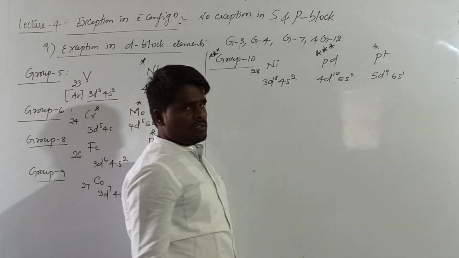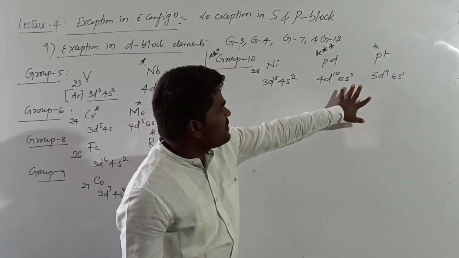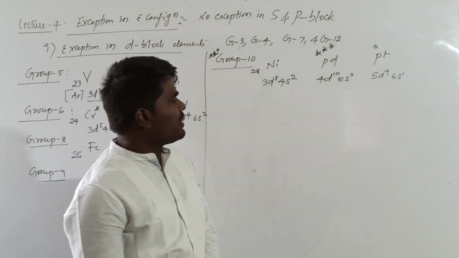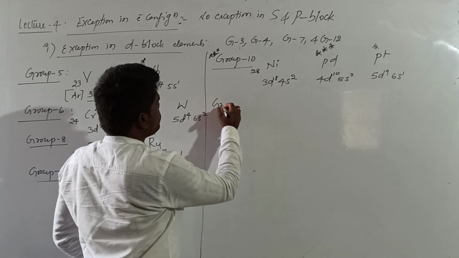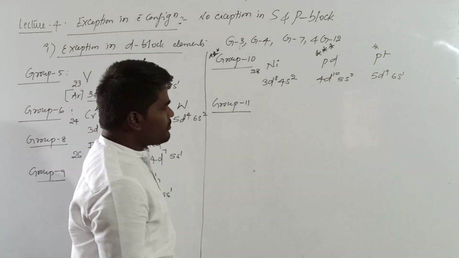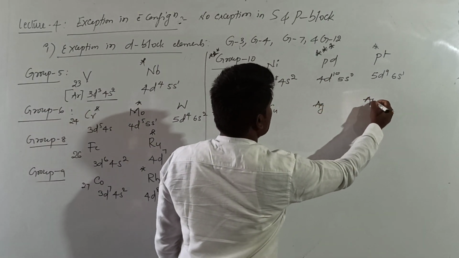These two are the exceptions. And why it is important is that if you observe the electronic configuration of these three, all three have different electronic configurations. Right? Now, what is the next group? Group 11. What are the elements of group 11? Copper, silver, gold.